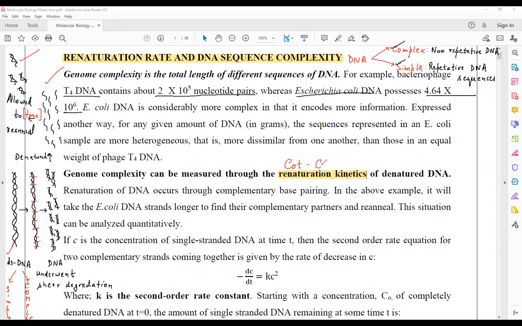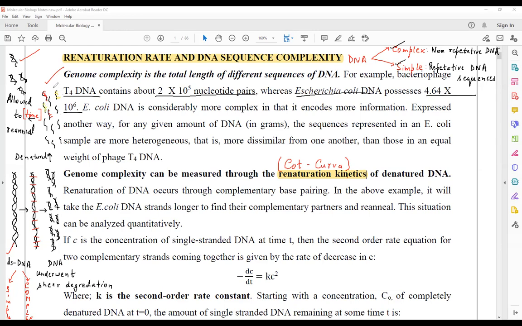curve. Now, to make this Cot curve, we have to take a double-stranded DNA molecule. You have to fragment this double-stranded DNA molecule because it has to undergo shear degradation. After shear degradation, it has to be denatured. Denatured means it has to be converted into single-stranded fragments. And then it is allowed to reanneal. Allowed to reanneal means that the single strand can bind to its complementary strand. Similarly, the other single-stranded DNA will be able to bind to its complementary strand of DNA.